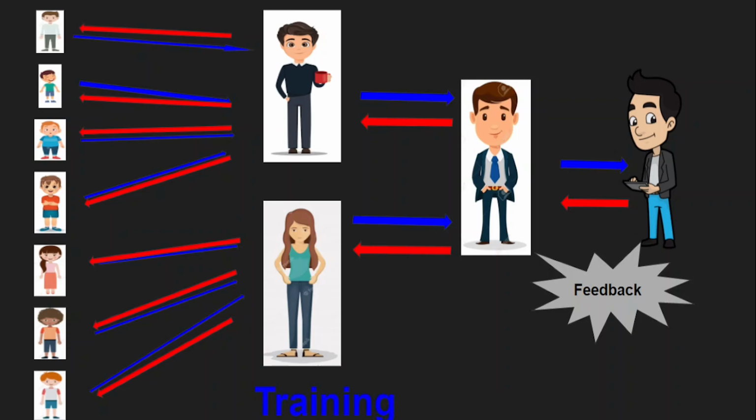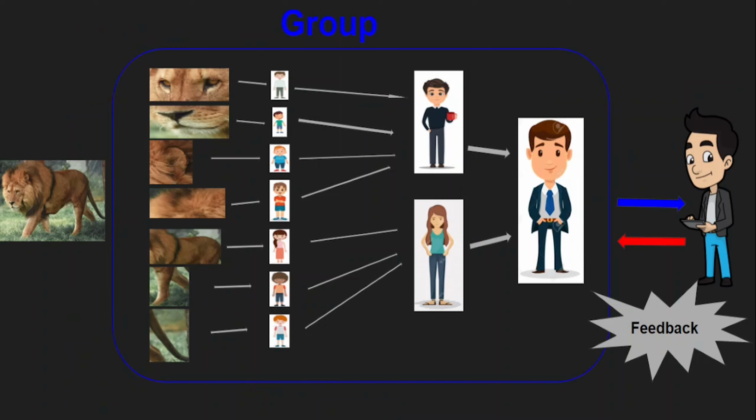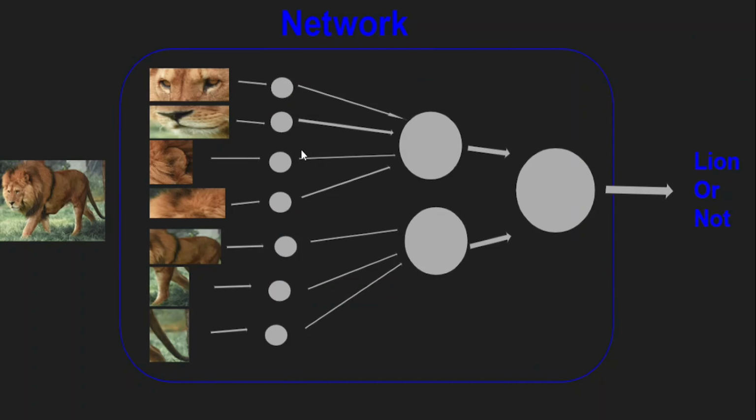In neural networks, we call this training. So neural networks work in a similar way. If you consider this group, each guy can be replaced by a single neuron here. So if you do that, we get a network like this. Each neuron is learning one small portion of the task. Now we know that a neuron has only two parameters. These are only weights and biases.